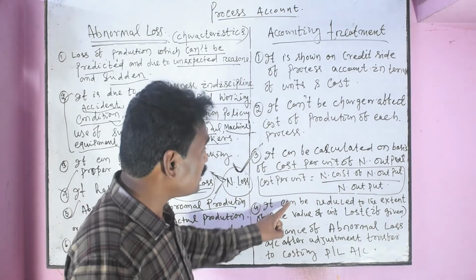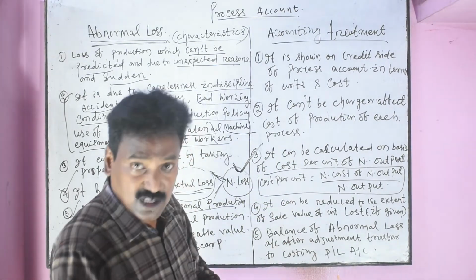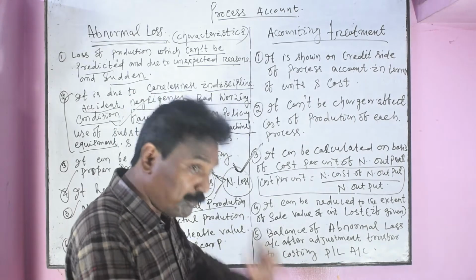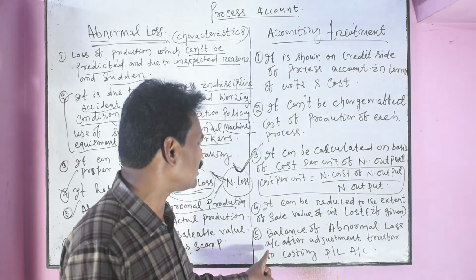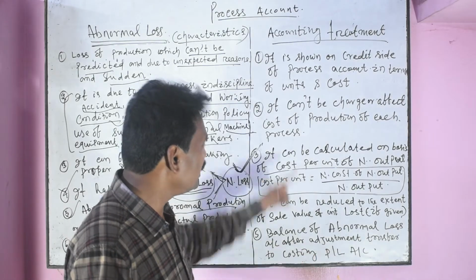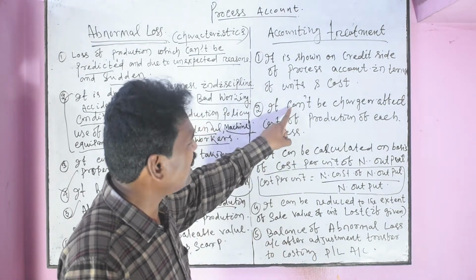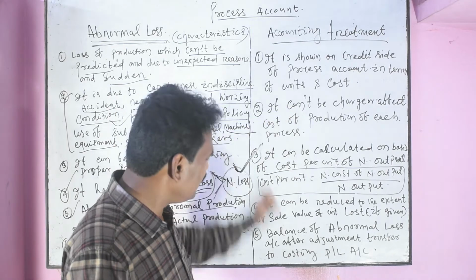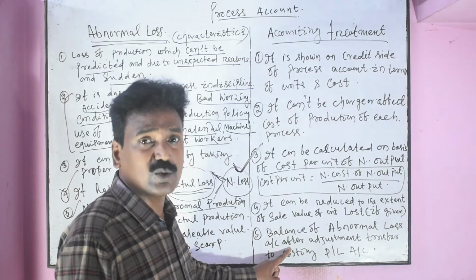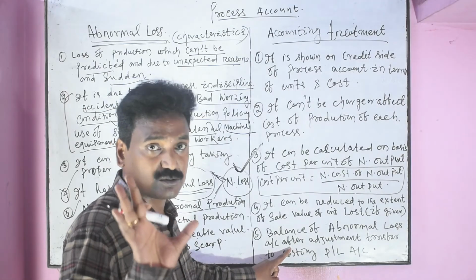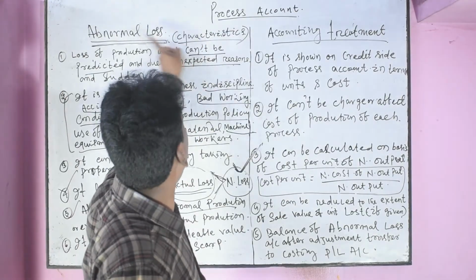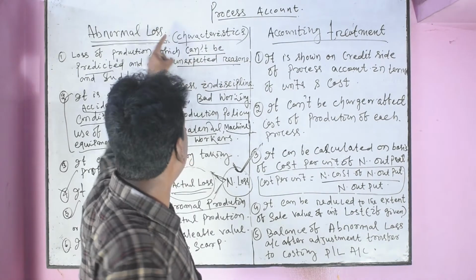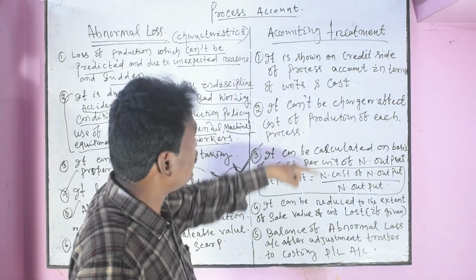Then after adjustment of sale value from the abnormal loss cost, the balance of abnormal loss will be directly transferred to costing profit and loss. It is a very important one. It is not charged to cost of production. It is charged directly to the costing profit and loss account. Now we open the abnormal loss account. These are the characteristics, the accounting treatments.